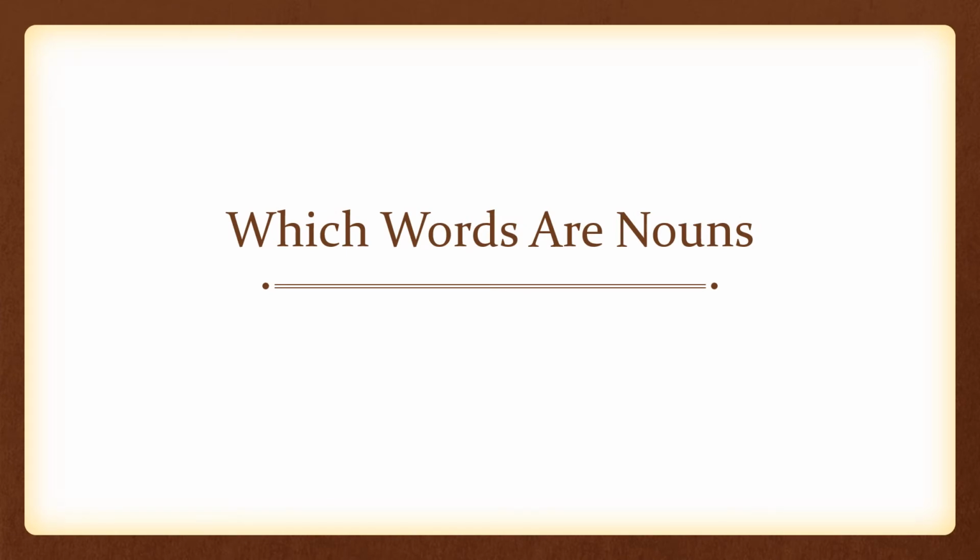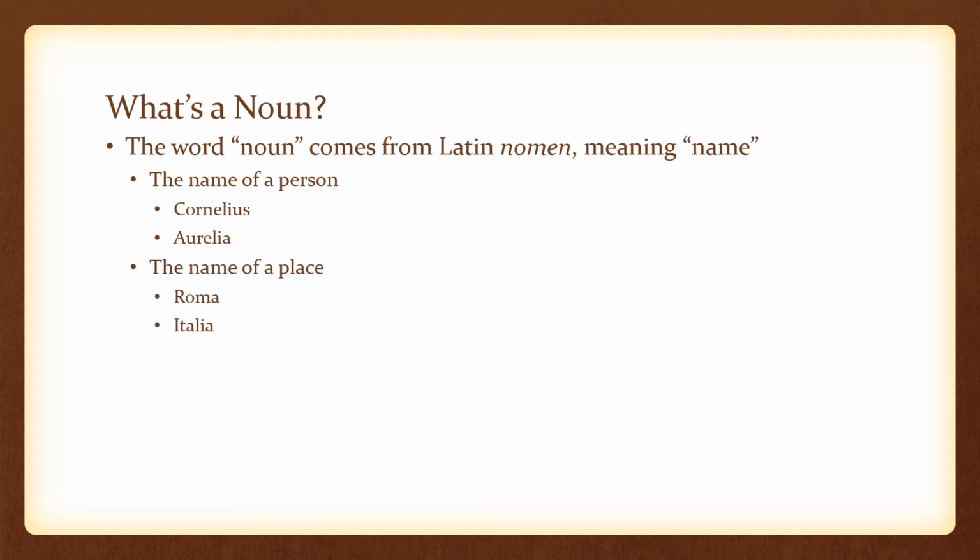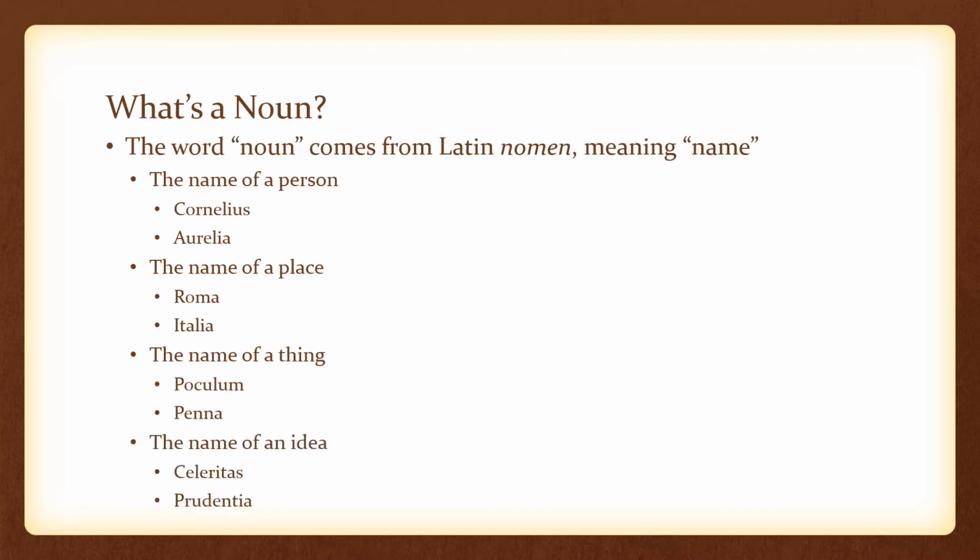First of all, which words are nouns? What's a noun? Well, the word noun comes from the Latin word nomen, meaning name. The name of a person, like Cornelius or Aurelia. The name of a place, like Roma or Italia. The name of a thing, like poculum, a cup, or penna, a pen or a feather. The name of an idea, celeritas, swiftness or speed, and prudentia, wisdom.